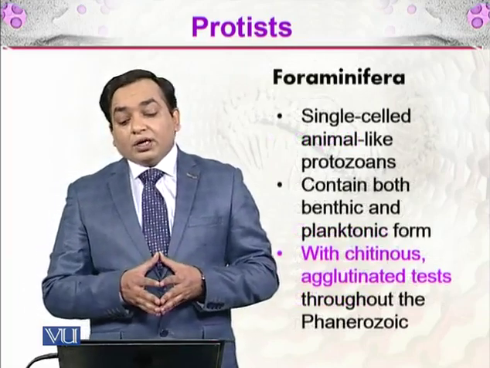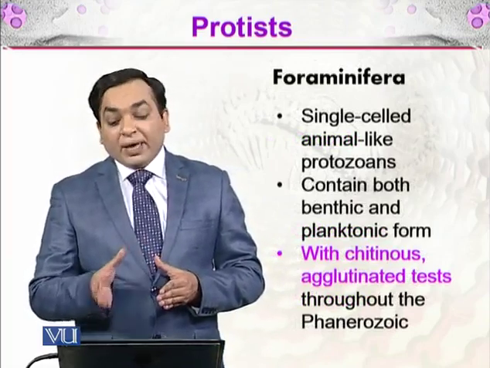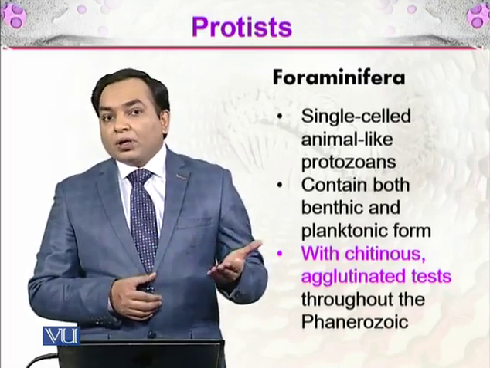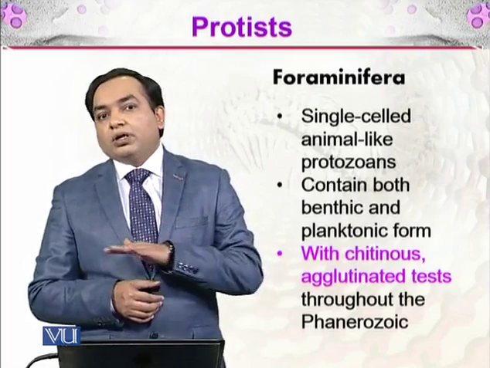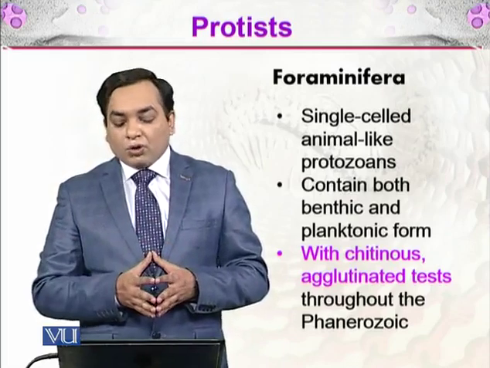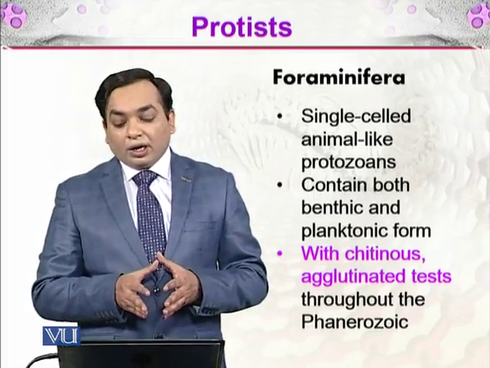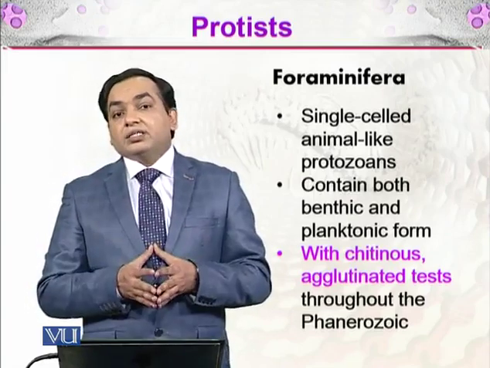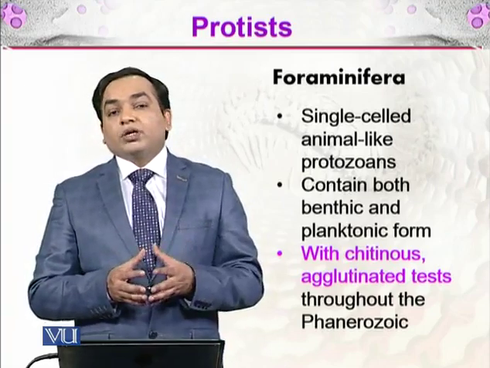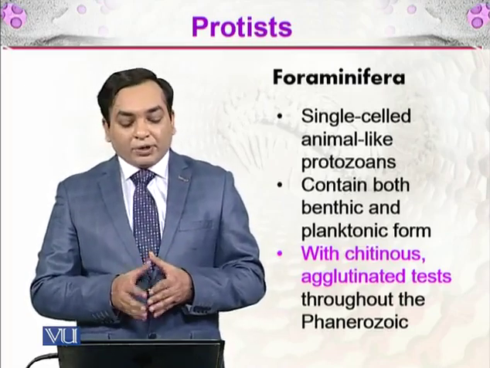The foraminiferans are the single-celled animal-like protozoans, and these contain both benthic and planktonic forms. Benthic are the ones which are in the ocean beds, down in the ocean, while the planktons are drifting across the ocean. And these had chitinous and agglutinated tests. Chitin is an organic compound, and this extended throughout the Phanerozoic, the era following the Precambrian.